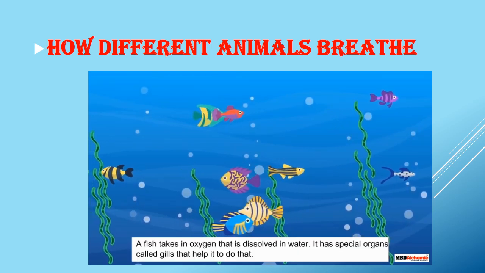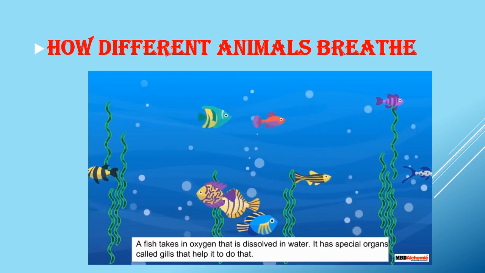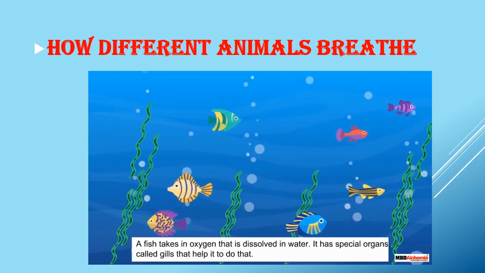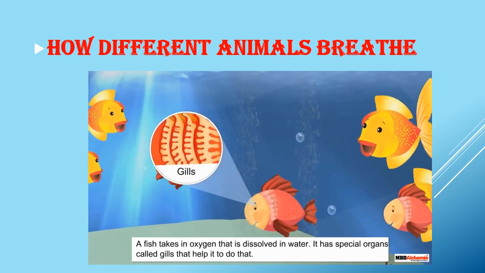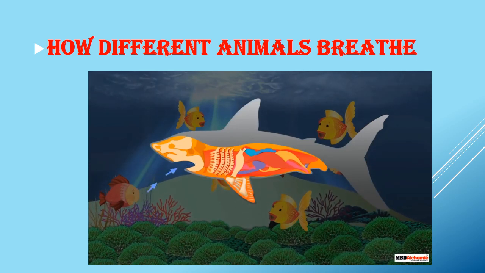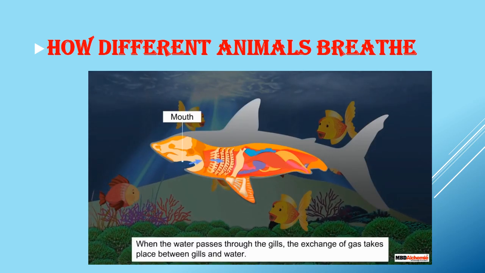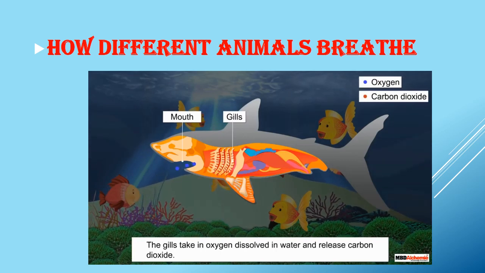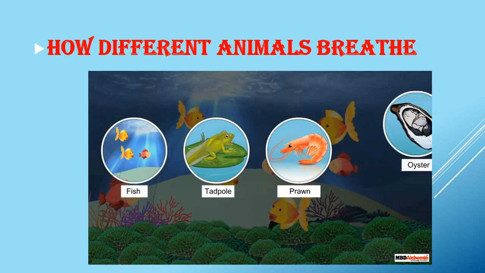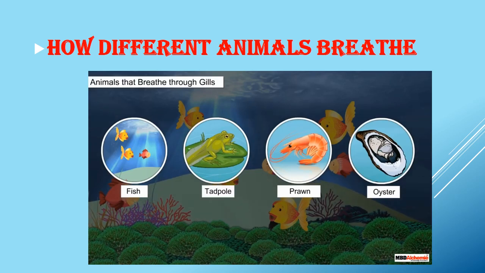Look at a fish. Since a fish lives in water, it has to take in oxygen that is dissolved in water. It has special organs called gills that help it to do that. Water enters inside the body of the fish through its mouth. When this water passes through the gills, the exchange of gas takes place between gills and water. The gills take in oxygen dissolved in water and release carbon dioxide. Like fish, tadpoles, prawns, and oysters also breathe through gills.